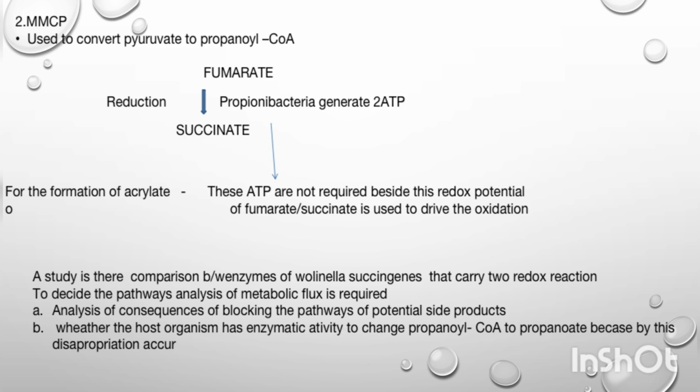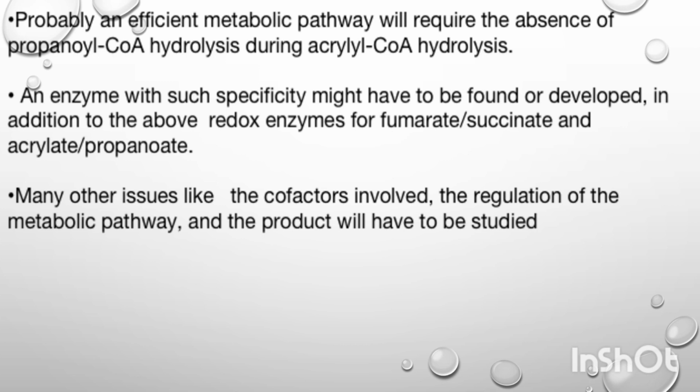First, analysis of the consequences of blocking the pathway of potential side products, and second, whether the host organism has enzymatic activity to change propanoyl CoA to propionate, because this causes disproportionation. Probably, an efficient metabolic pathway will require the absence of hydrolysis of propanoyl CoA when there is acrylyl CoA hydrolysis. An enzyme with such specificity might have to be found or developed with respect to redox enzymes for fumarate, succinate, or acrylate and propanoate. Many other issues will have to be studied, like cofactors involved, the regulation of the metabolic pathway, and the product export, etc.